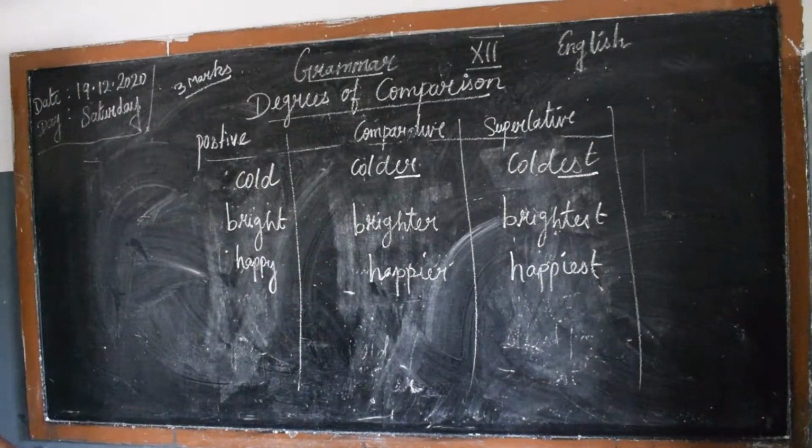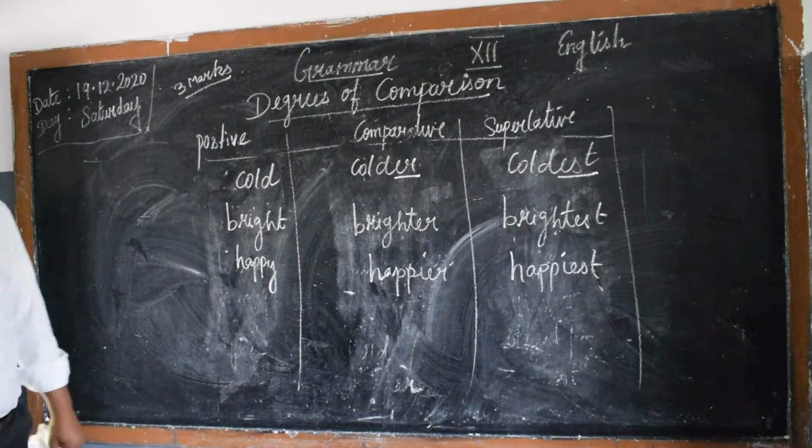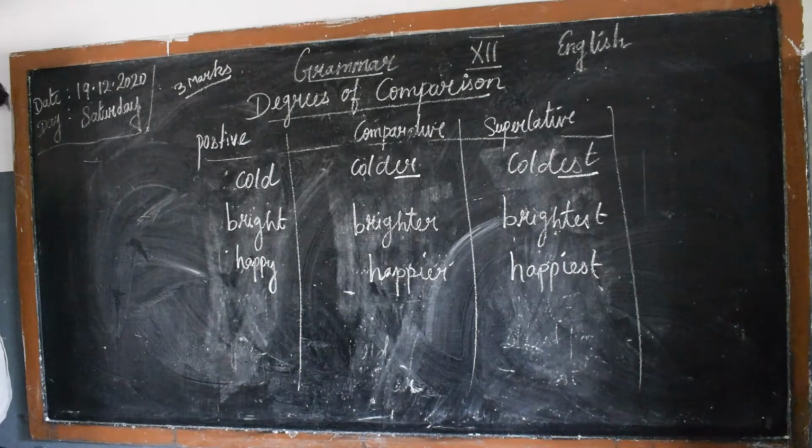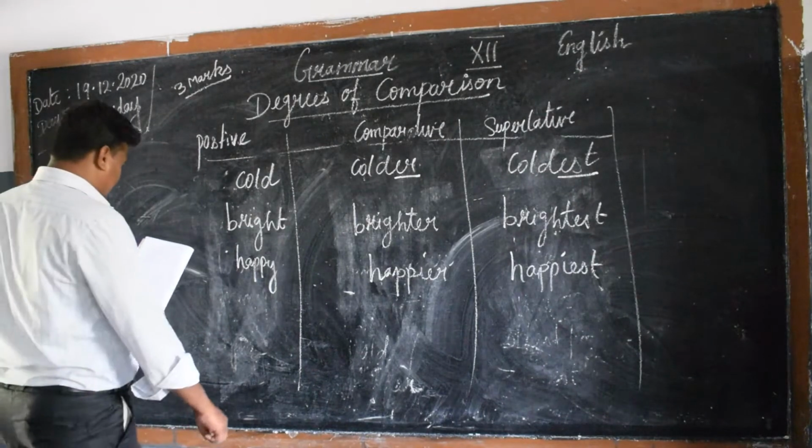So first one, cold, colder, coldest; bright, brighter, brightest; happy, happier, happiest. See, these are some of the adjectives from the regular side.